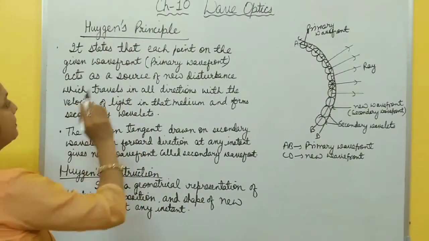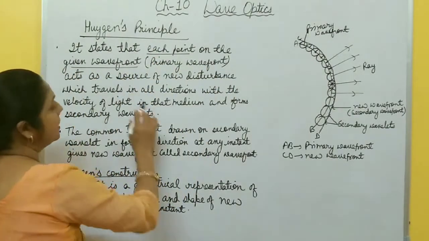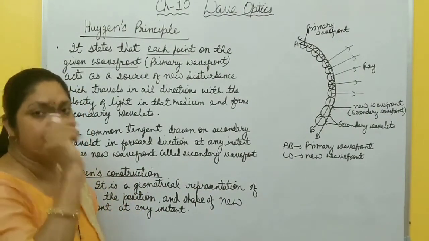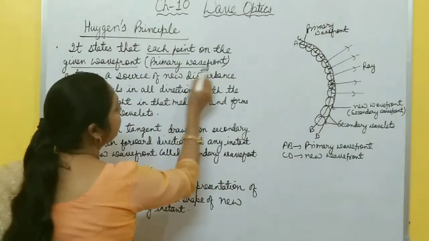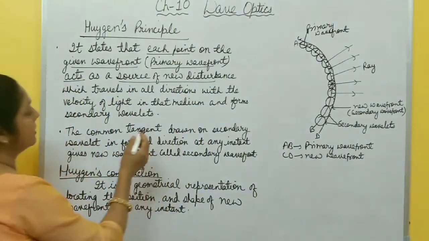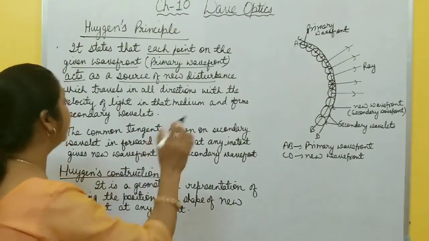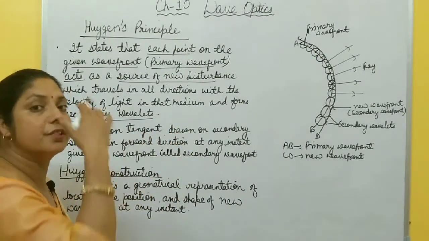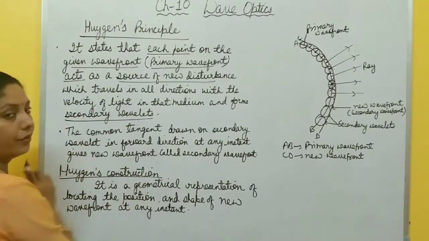According to Huygens principle, each point on the given wavefront, any wavefront, suppose it is a point source or linear source, one wavefront is given, then each point on a given wavefront, also called primary wavefront, acts as a source of new disturbance which travels in all possible directions with the speed of light in that medium and forms secondary wavelets.